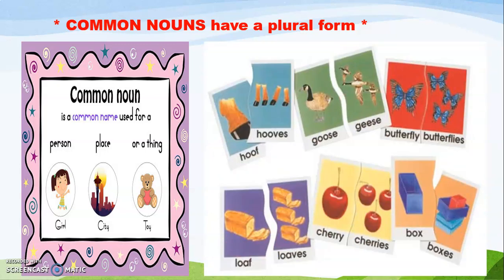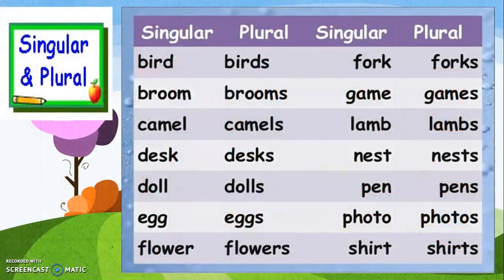Like you can see the example, hoof, hoofs, like this, the legs of the horses. Goose, geese. Butterfly, butterflies. Loaf, loaves. Cherry, cherries. Box, boxes. So these are some of the examples of common noun which are changed from one to many. So let us understand more in detail about singular and plural, that is one and many.